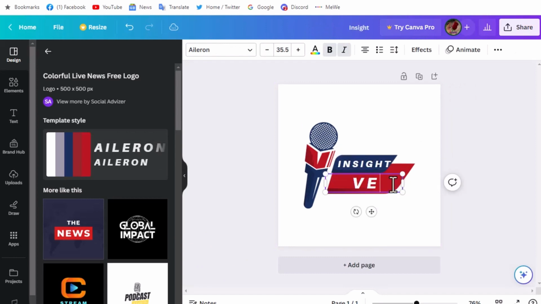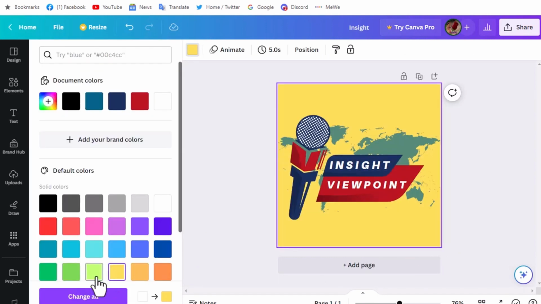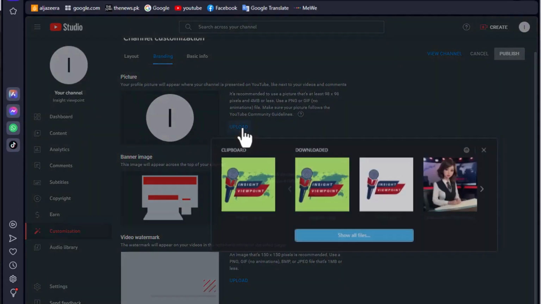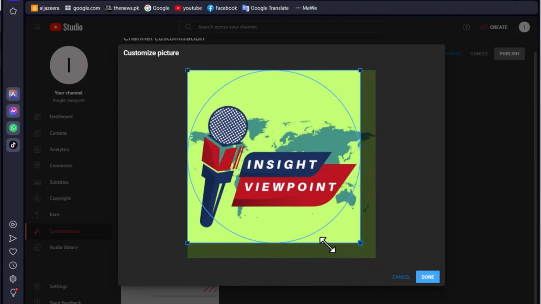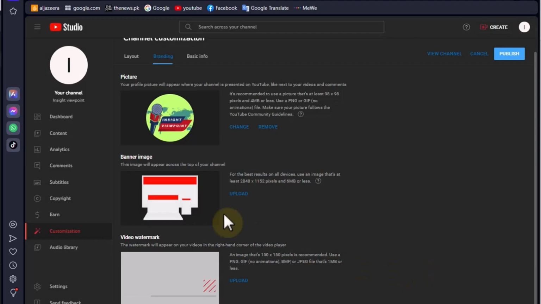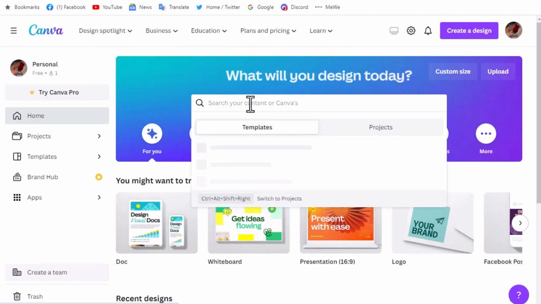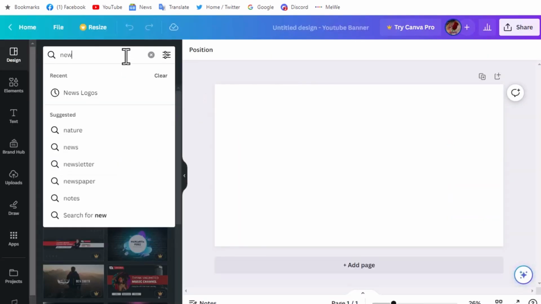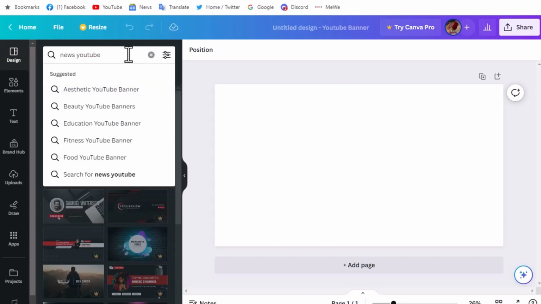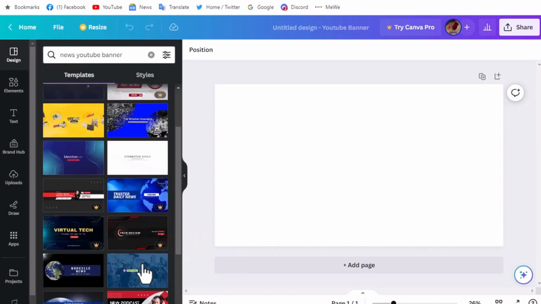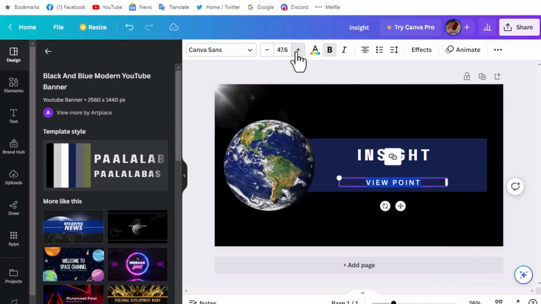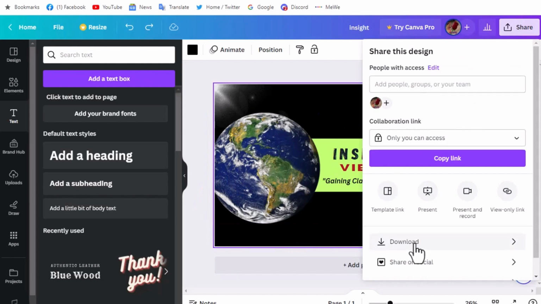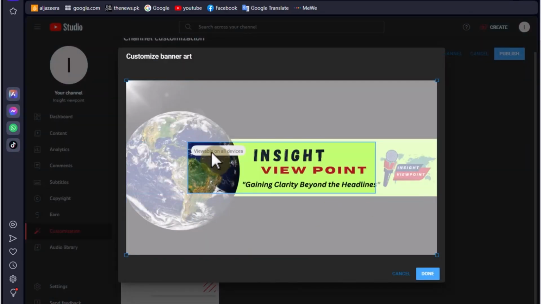After selecting your desired design, customize it as needed. After editing, download the logo and return to YouTube. Upload your logo. Okay, our logo has been uploaded. Now we need a channel banner image. Go back to the Canva homepage, search for YouTube banner and select blank. Then search for news YouTube channel banner. You will find several options. Choose the best one and customize it accordingly. Download the image. Okay, now upload the banner image.